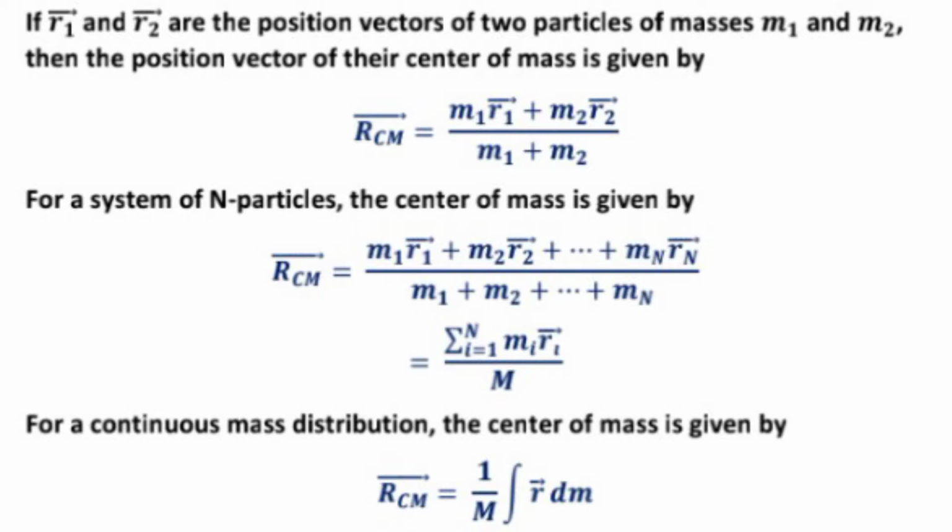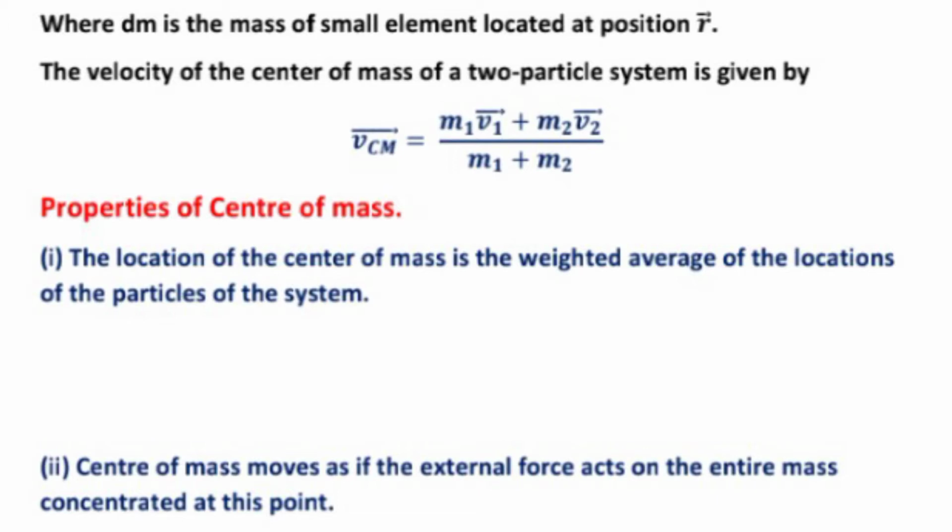For a continuous mass distribution, the center of mass is given by R_cm equal to 1 upon M integral vector r dm, where dm is the mass of a small element located at the point r. The velocity of the center of mass of a two particle system is given by V_cm equal to (m1 v1 plus m2 v2) upon (m1 plus m2).